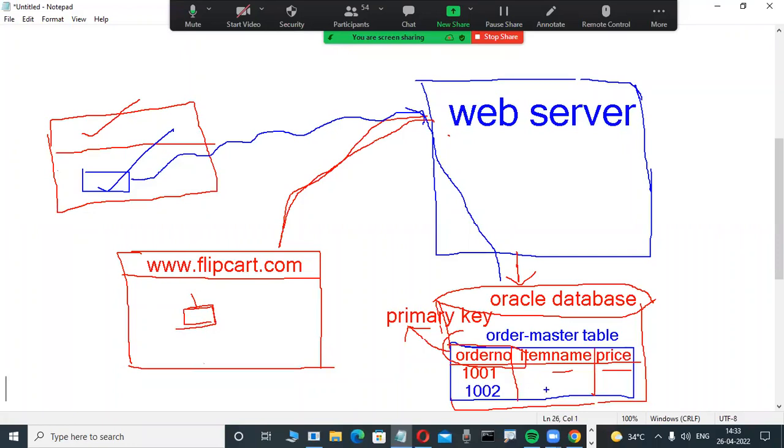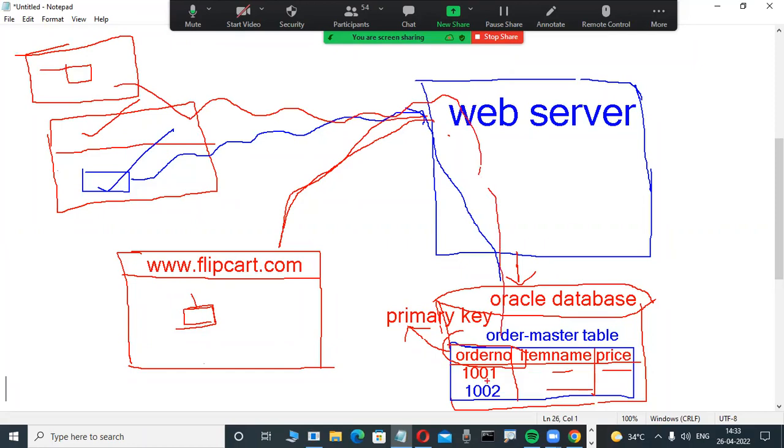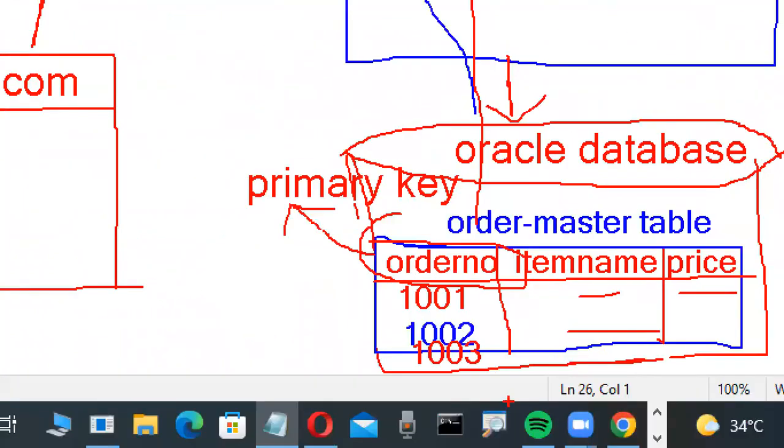Are you observing or not? Same item only, same model item. Again, another customer is booking the same item, for example. Then this web browser connects to the web server, which connects to the database server. Is the order number the same or different? Different, because that person's order is different, for example 1003, with the same item name only. So how are these order numbers generated? Normally they are not generated by themselves.